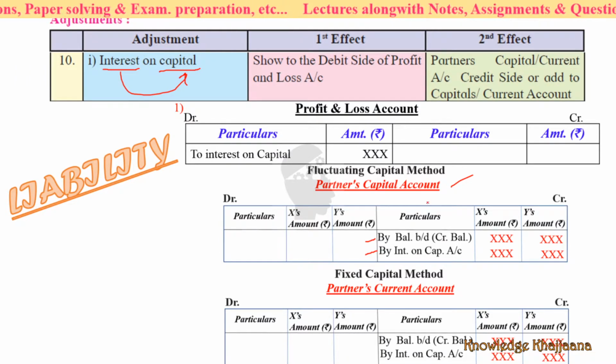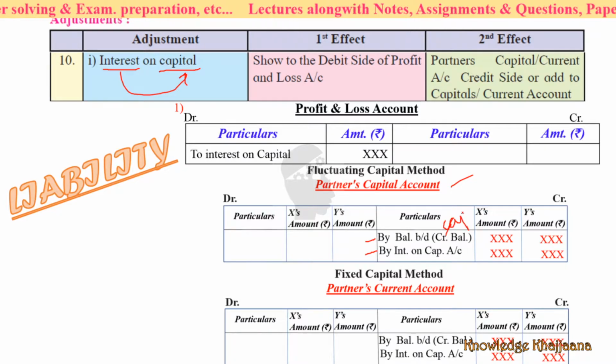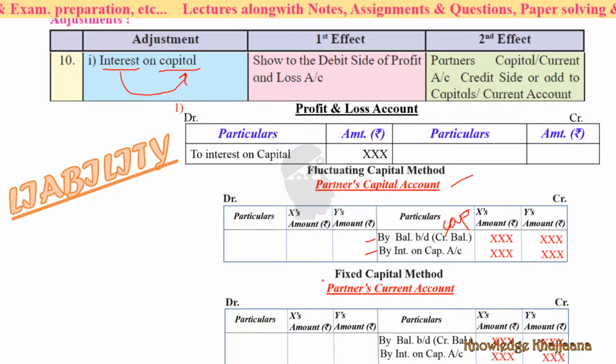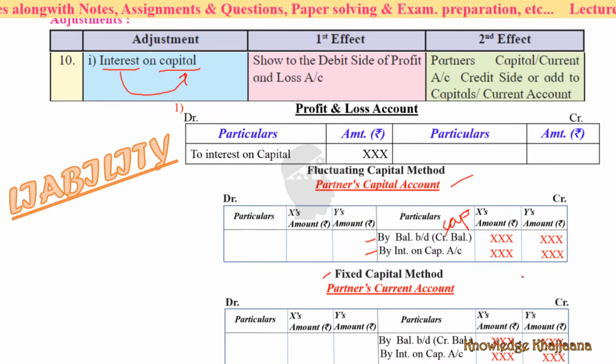Okay. In partners capital, after capital, we will write the capital amount, right? And after the capital amount, we will write the interest on capital. Okay, but as per fixed capital method, we have to maintain partners capital account, and in partners capital account nothing apart from the capital is mentioned, right?